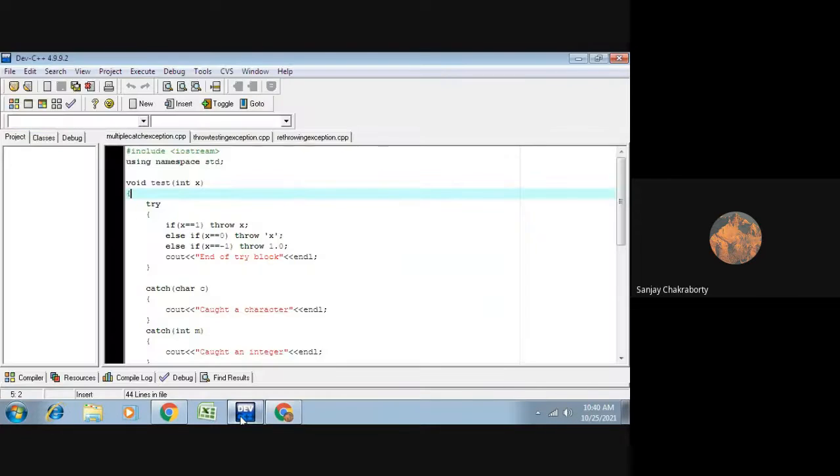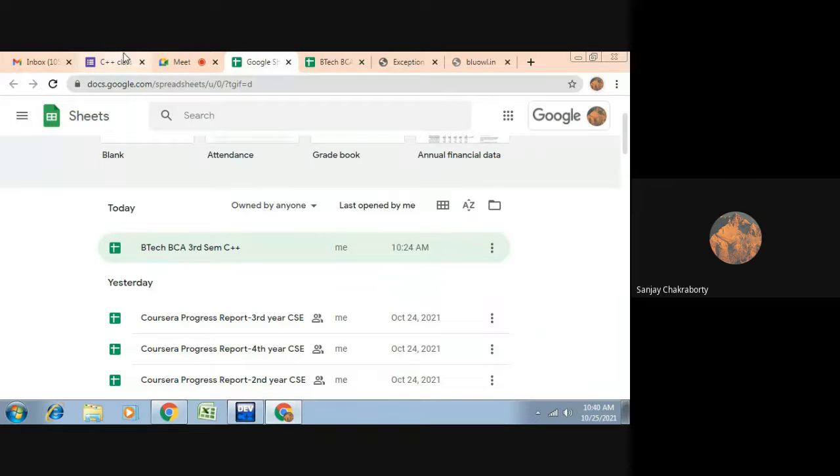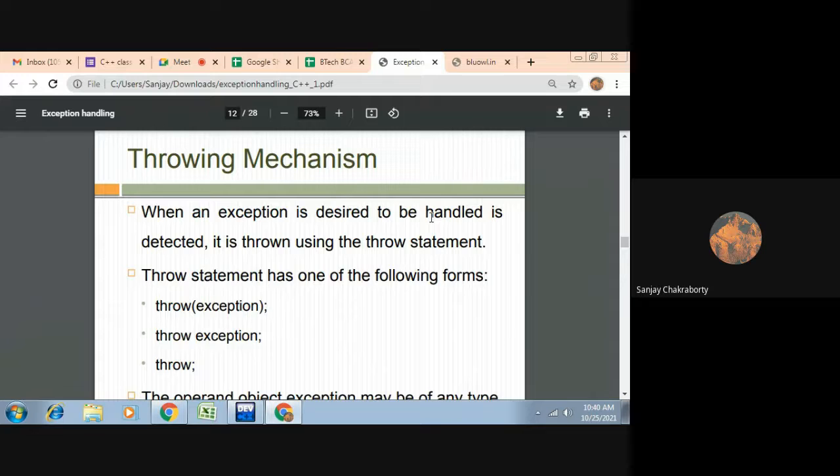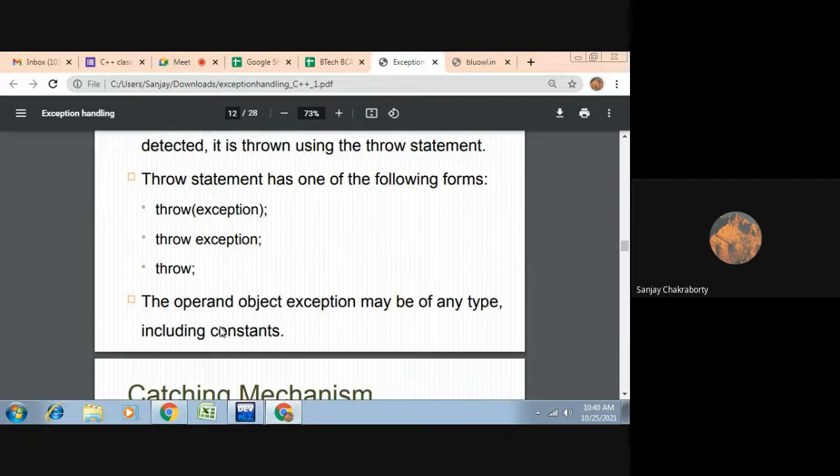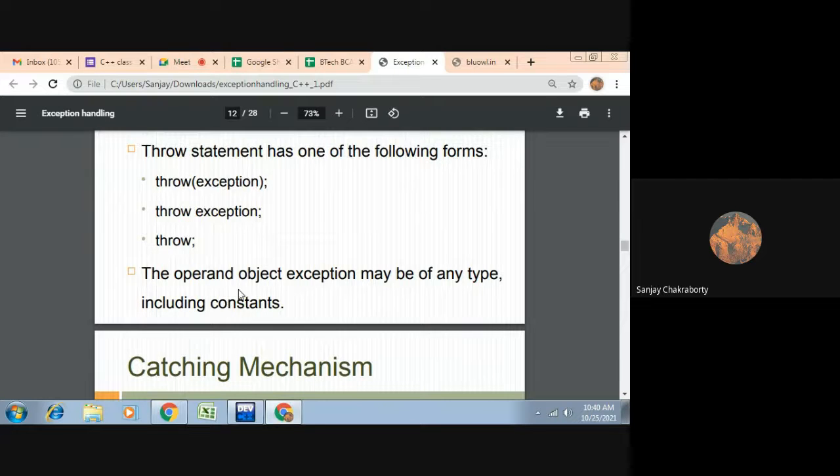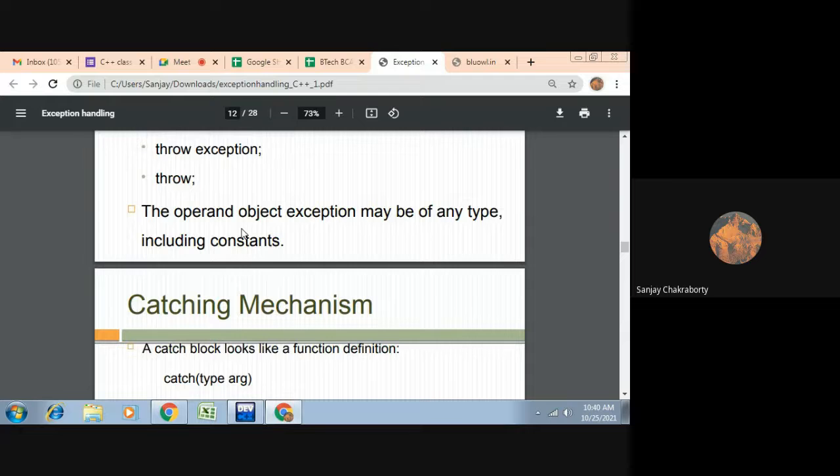So, in the last class, I have already shown you in how many ways we can throw an exception to handle or detect the exception. If the exception occurs in your program, then we can throw the exception by using the throw statement, and these are the various ways by which we can throw the exception from our try block, or from the exception creating zone. And then there may be multiple catch blocks if multiple exceptions occur, or if only one exception occurs, then there will be only one catch block.